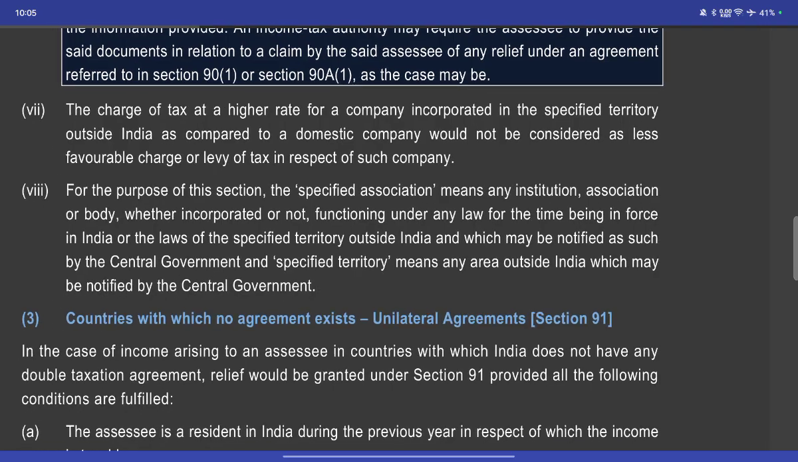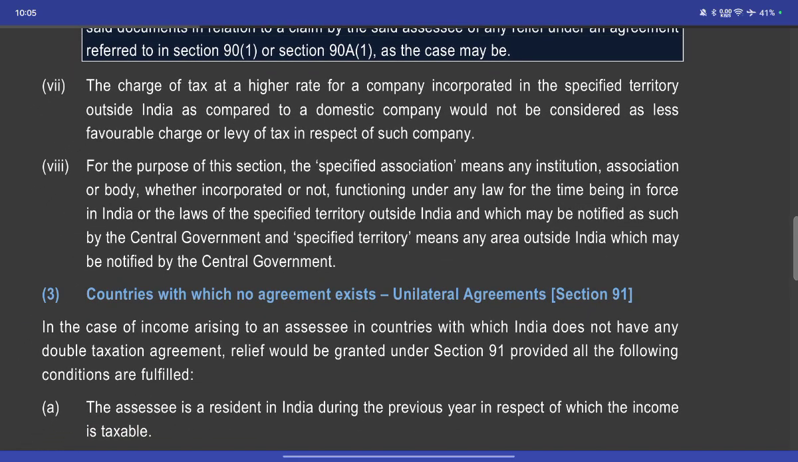The charge of tax at a higher rate on a company incorporated in a specified territory outside India, compared to domestic companies, shall not be considered as a less favorable charge or levy of tax in respect of such a country.